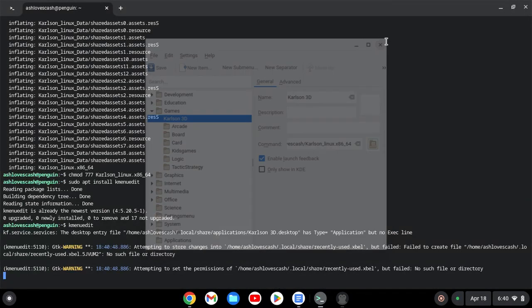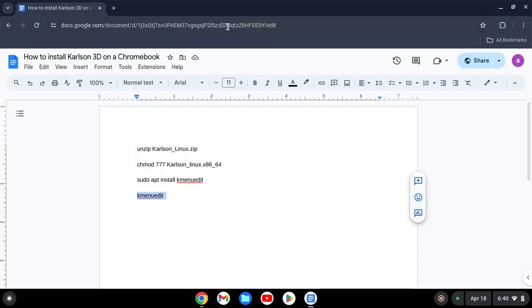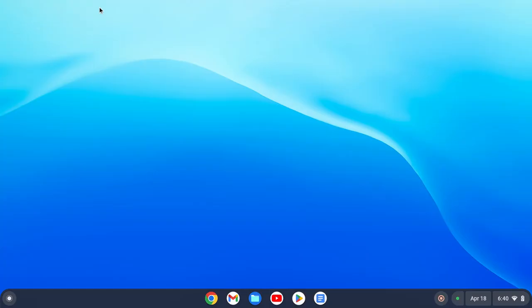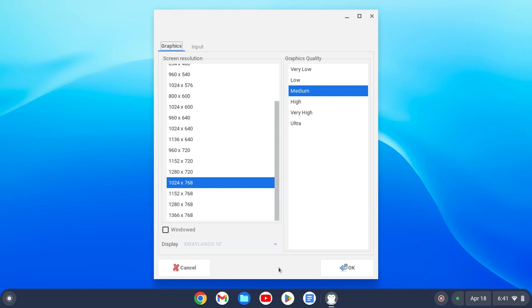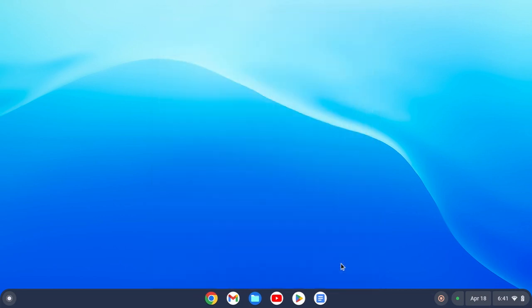Okay, so now that's done, you can close the terminal and the document for now. Then go on your launcher and you will see Karlson 3D on your Chromebook, and now we will launch it. And as you can see here, Karlson is installed on my Chromebook.